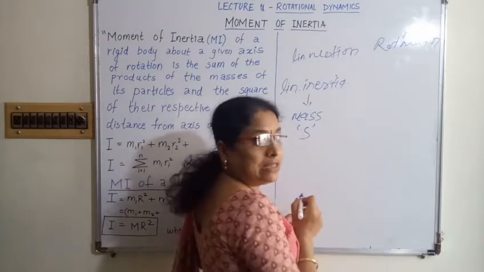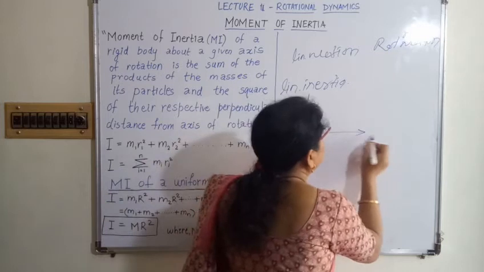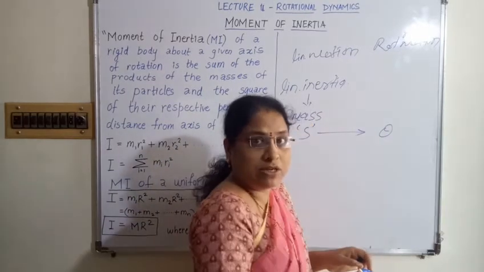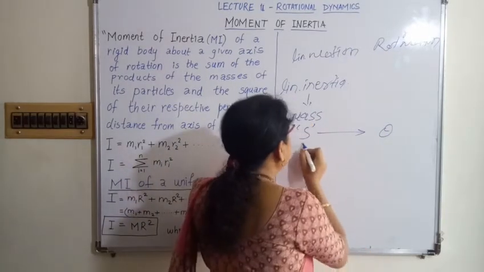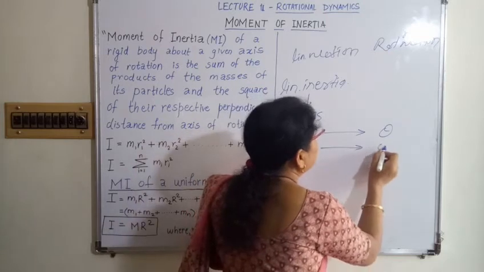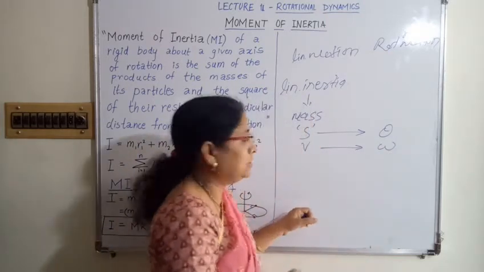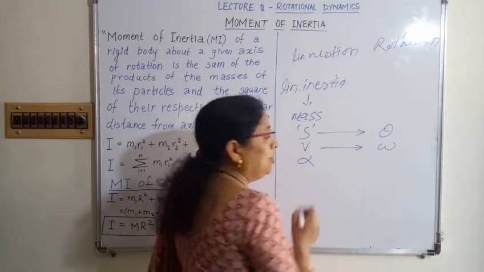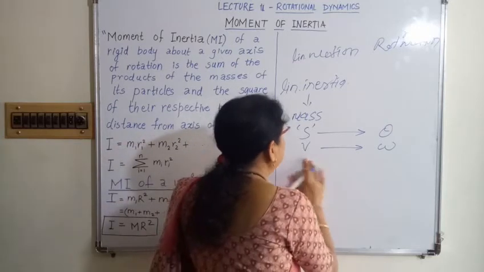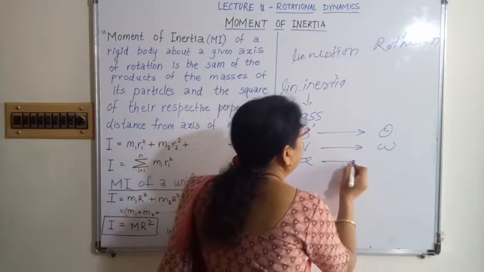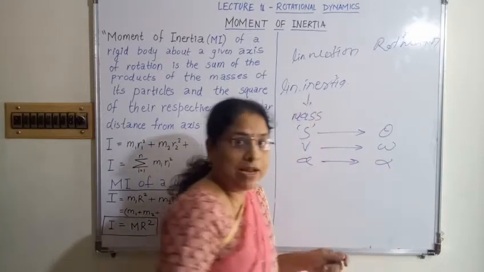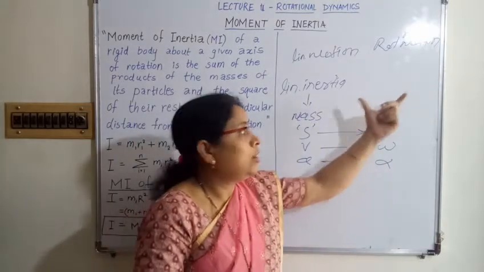And in linear motion we know that there is linear displacement, which is analogous to angular displacement in rotational motion. Also there is linear velocity, which is analogous to angular velocity in rotational motion, and there is linear acceleration, which is analogous to angular acceleration in rotational motion.